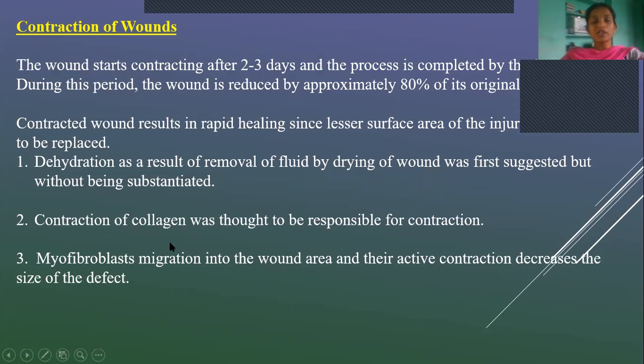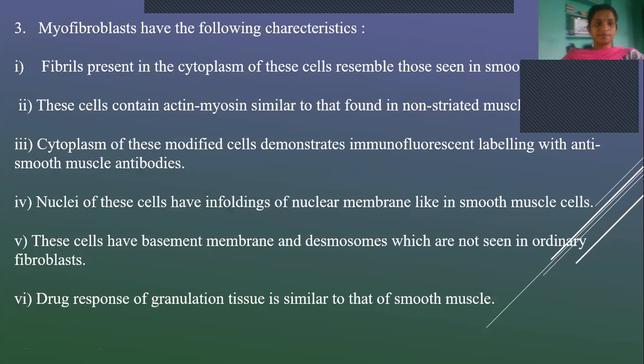And then contraction of collagen. Whatever collagen deposition is there will be contracted, and it also contains myofibroblasts. These will migrate into the wound area, and their active contraction decreases the size of the defect. When these myofibroblasts replace the normal damaged tissue, that also decreases the size of the damaged tissue. So these are the steps involved in contraction of wounds. First is dehydration, where the excess fluid is removed. The second is contraction of collagen, which also decreases the size. And because of the migration of myofibroblasts, it also decreases the size of the wound.